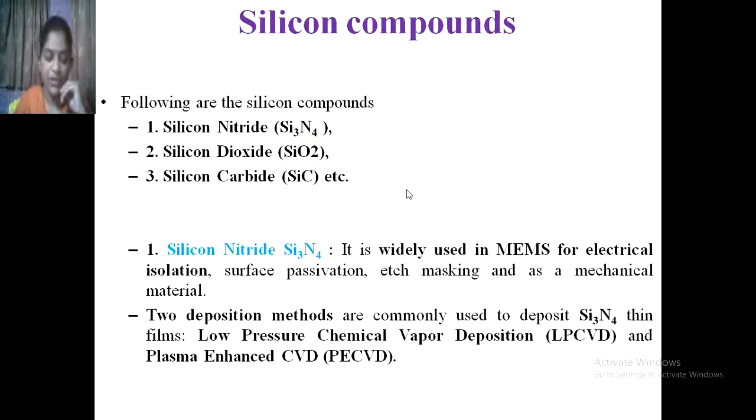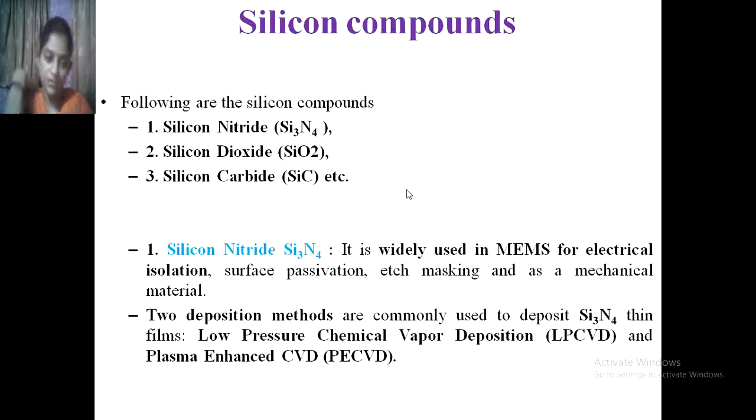Then the next point is the silicon compounds. There are three silicon compounds: silicon nitride, that is Si3N4, silicon dioxide, that is SiO2, and silicon carbide, that is SiC. Okay, so let us see one by one. Silicon nitride, that is Si3N4, is widely used mainly for electrical isolation.